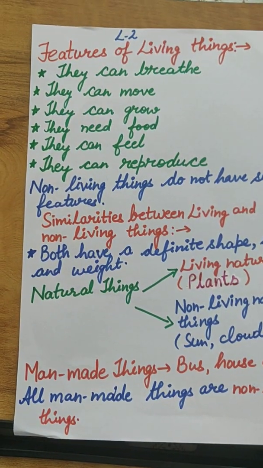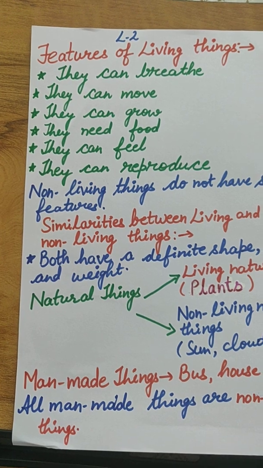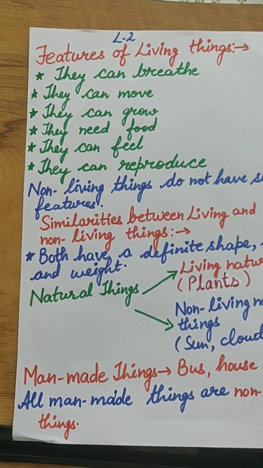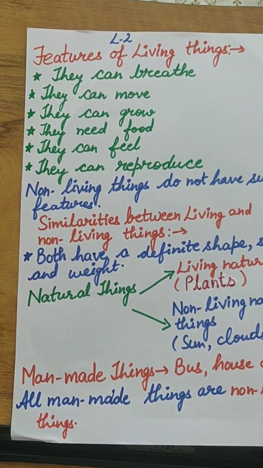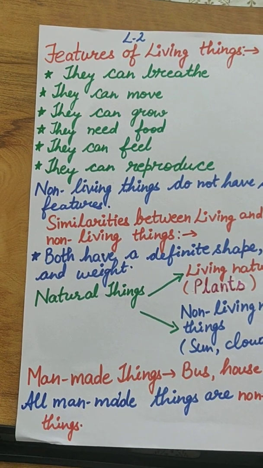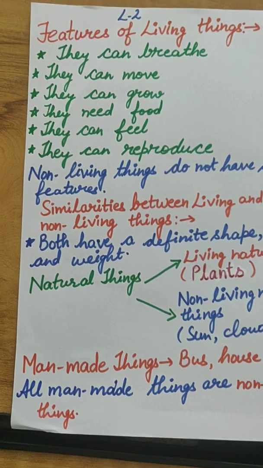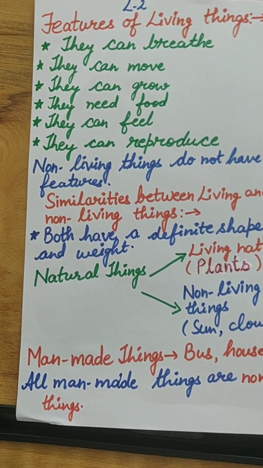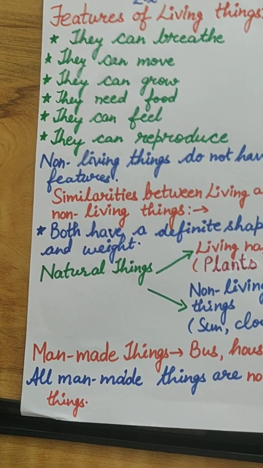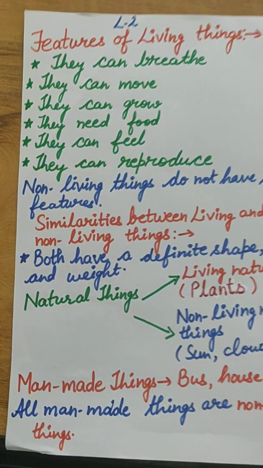And they can move. How can they move? For example, we as human beings walk and run, and animals like fish swim, birds can fly, and plants can also move. For example, the sunflower: wherever the sun is facing, the face of the sunflower is pointed towards the sun.